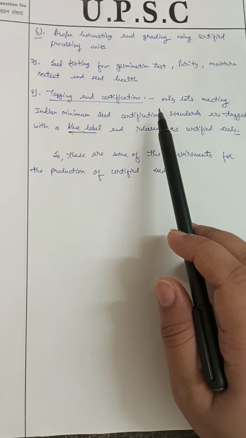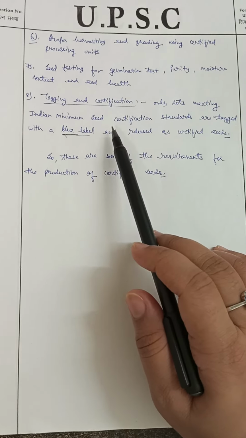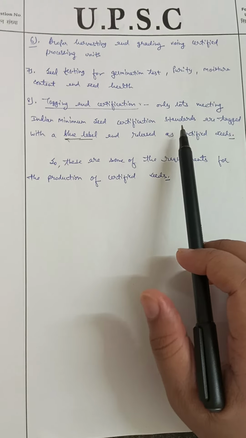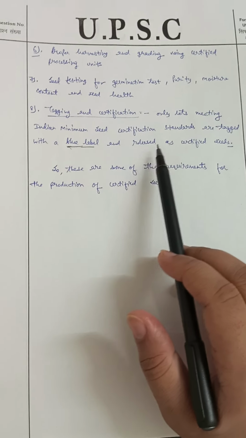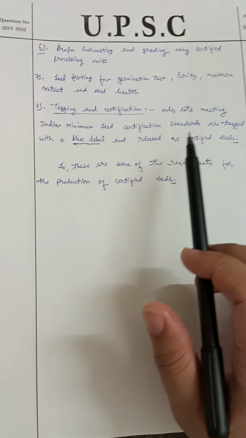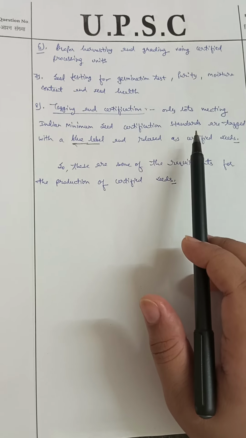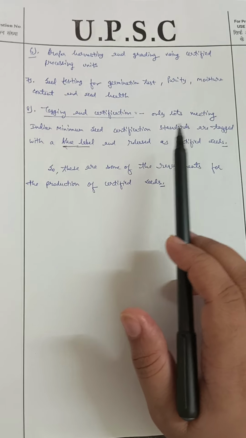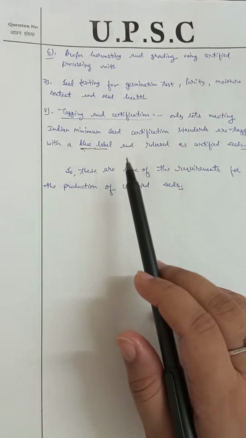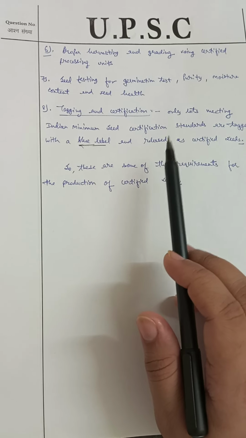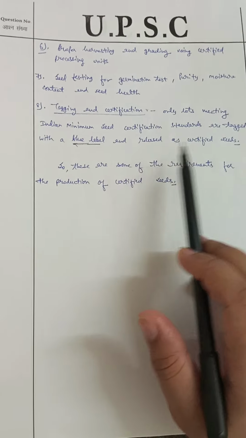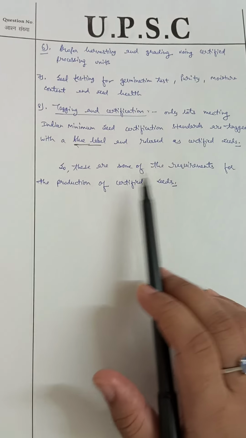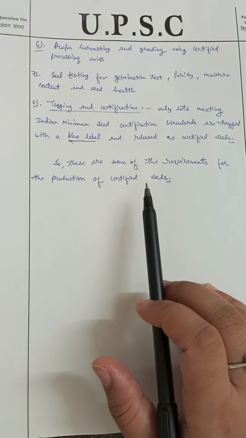Then tagging and certification. Only the lots meeting the Indian minimum seed certification standards are tagged with a blue label and are released as certified seeds. There are different colors for different types of seeds because there are so many types of seeds like breeder seed, foundation seed, certified seeds, etc. And different colors are allocated to the different classes of seeds. So the blue label is given to the certified seeds. So these are some of the requirements for the production of certified seeds.